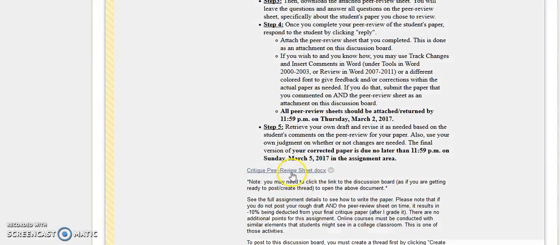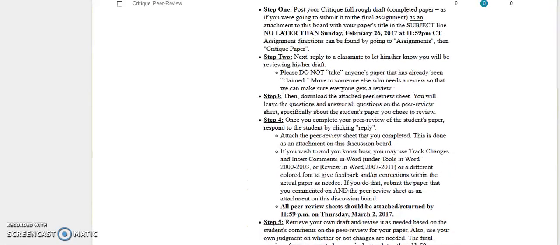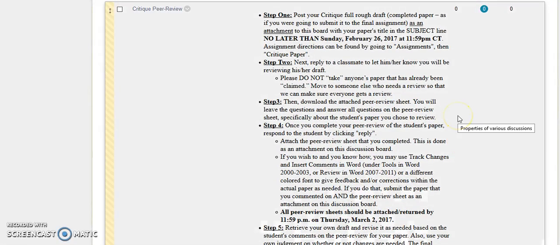So step three, then you download the attached peer review sheet, and that is actually, if you look down here, it's right here. So you'll see that you can download that sheet. You'll keep all the questions exactly where they are, so I know what you're answering, and you'll type in your answers to that. They ask you some pretty detailed questions on there. I also have a checklist on there, and you just put an X beside it. You can read those directions at your leisure.